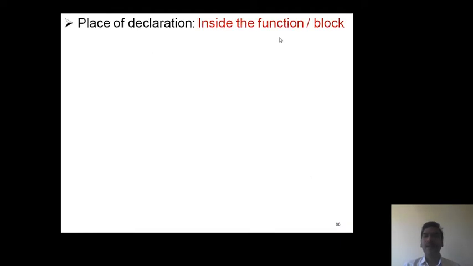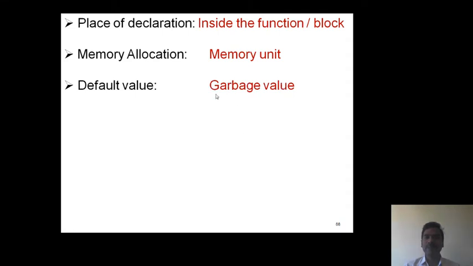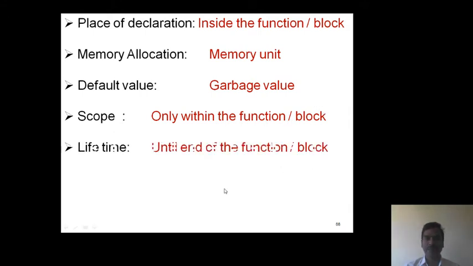Here automatic variables are defined inside the function or block. For automatic variables, memory is allocated in memory unit. Default value of an automatic variable is garbage value. Scope is only within the function or block where it is defined, and its lifetime is until end of the function or block.